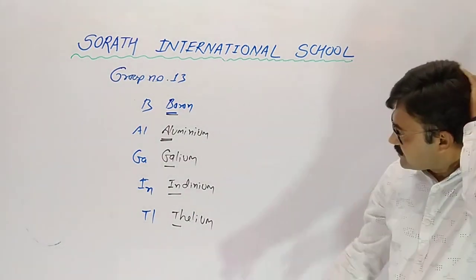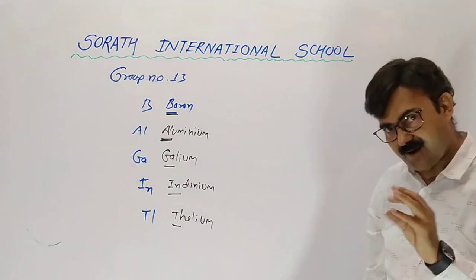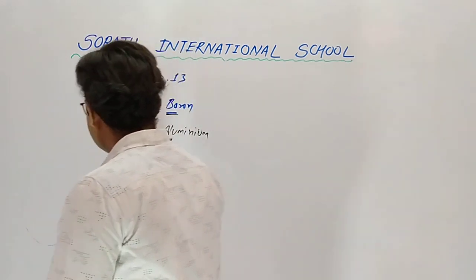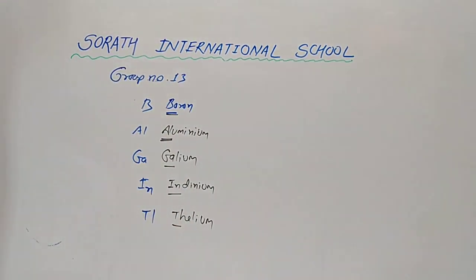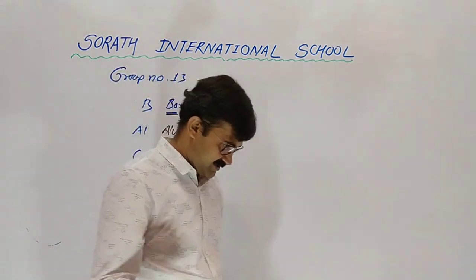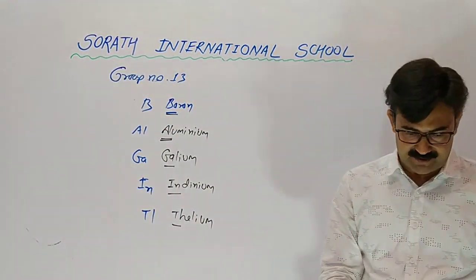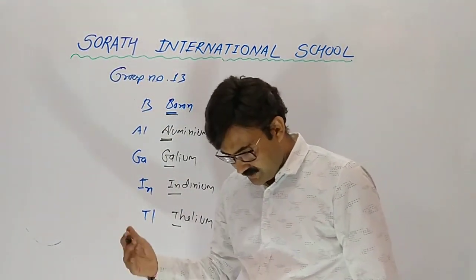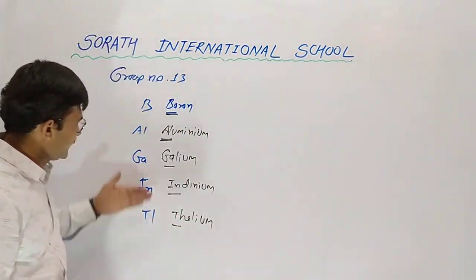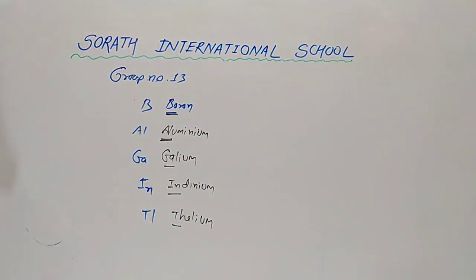Actually the elements are 5. How many elements are there in group number 13? 5. Bo a ge the. Repeat it 3 or 4 times so it will be remembered. Here we just say boron, aluminium, gallium, indium and thallium. Understood?